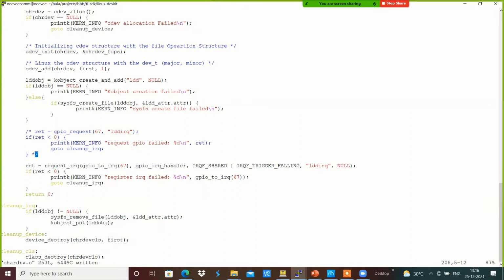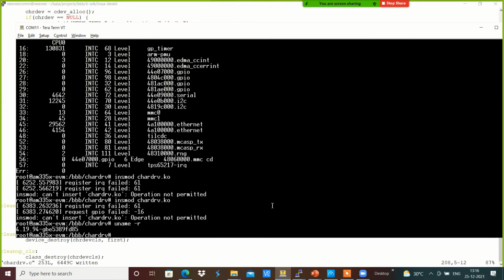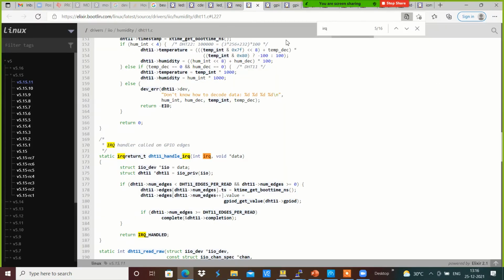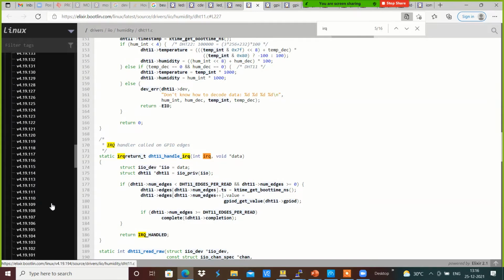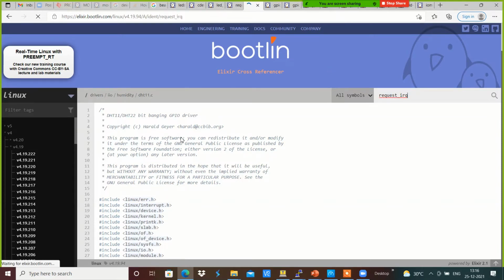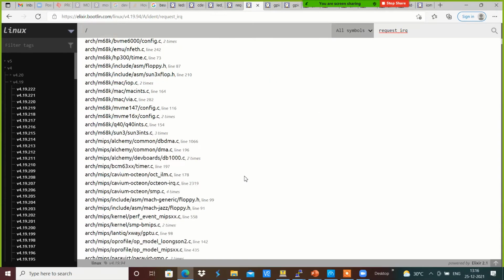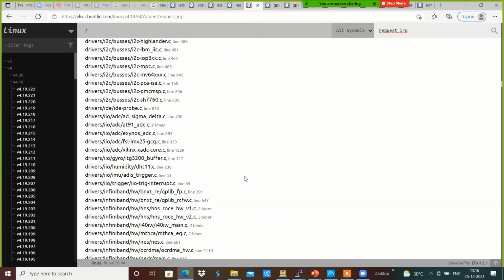The request IRQ, in that we will be having uname -r, which is 4.19.94. 4.19.94 is the kernel, and this will be having request underscore IRQ over here. Drivers, DH11.